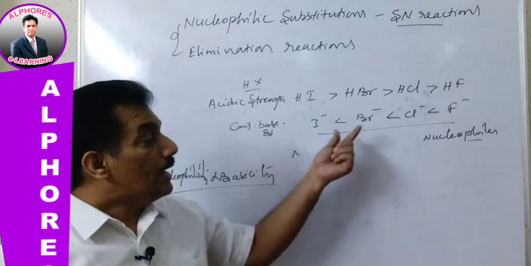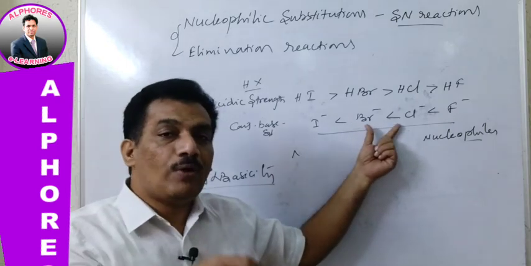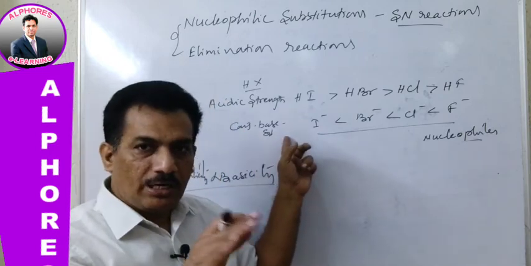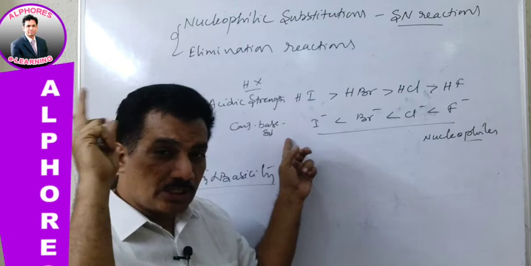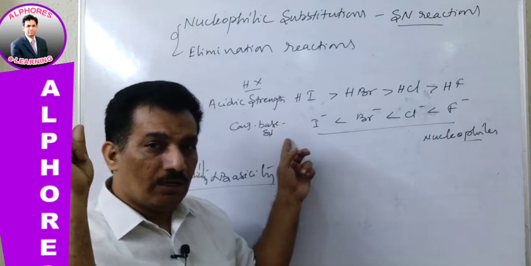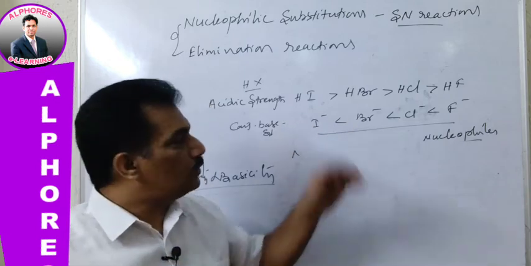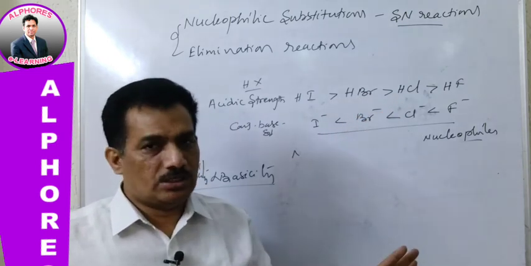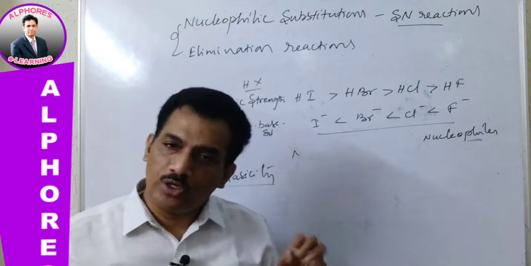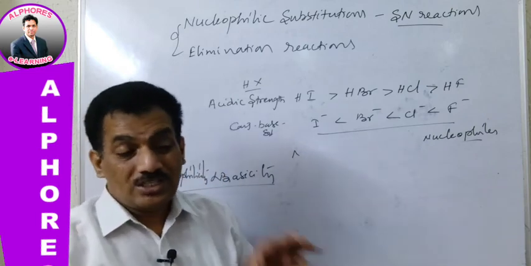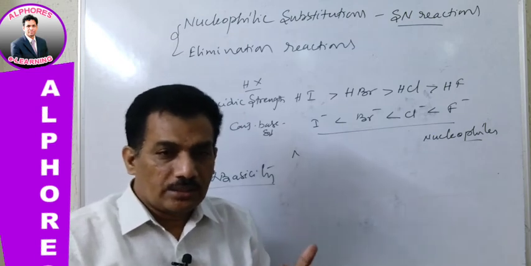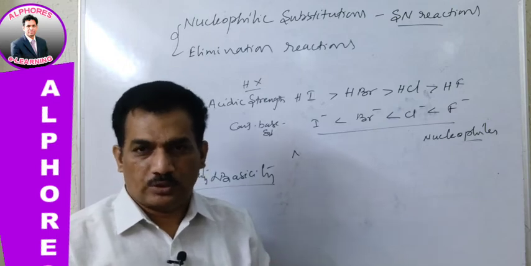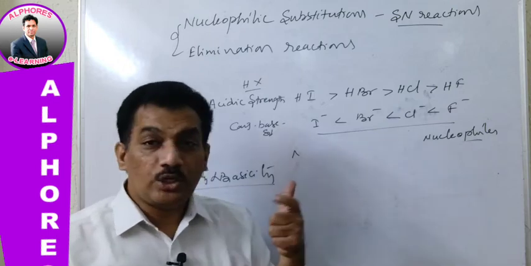But you remember, among these, to find the nucleophilicity order we consider the basic strength, that is nothing but conjugate basic strength. But here that basic strength doesn't mean elimination. Are you following? Here, after coming to these HX, that is hydrohalic acids, we are not concerned with eliminations. Here only nucleophilic substitutions will happen. But among these nucleophiles, which has the highest priority to get substitution? For that purpose we have to find the nucleophilicity order.